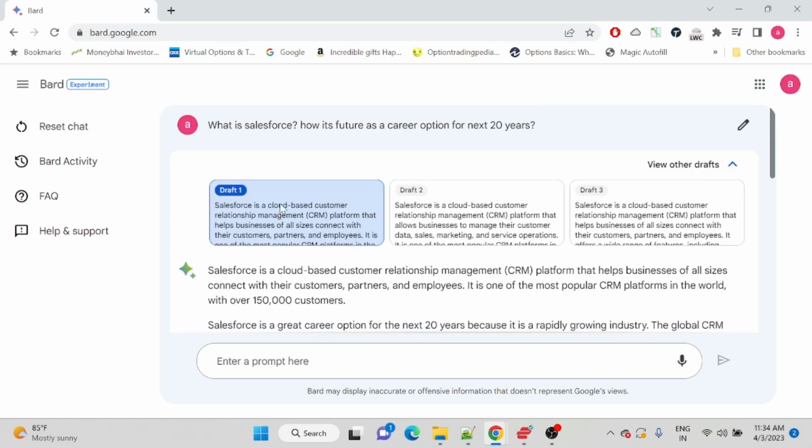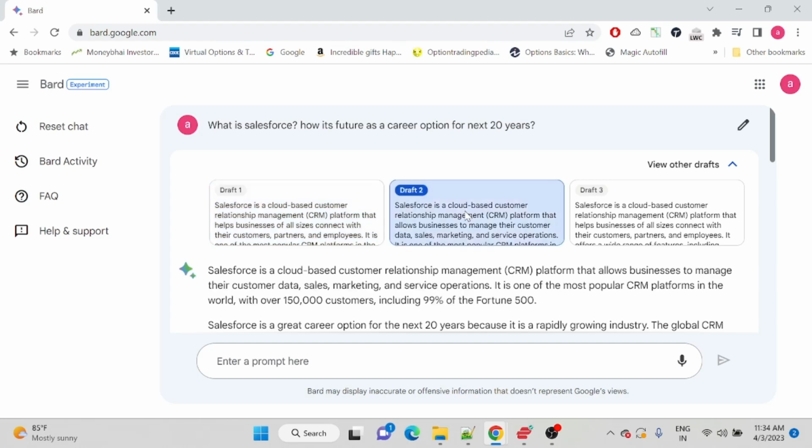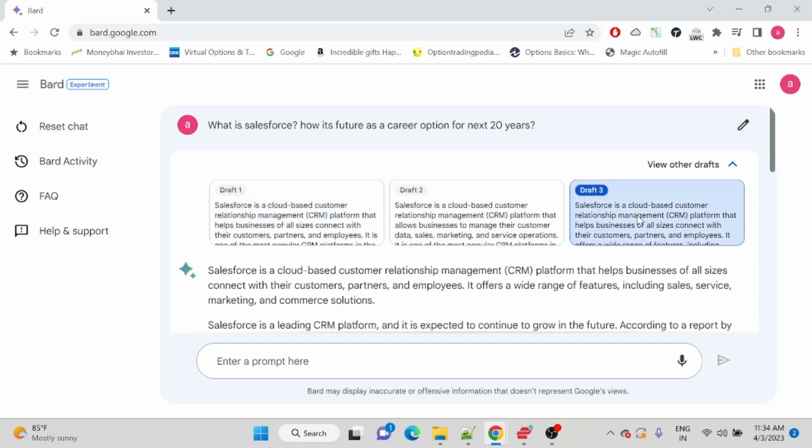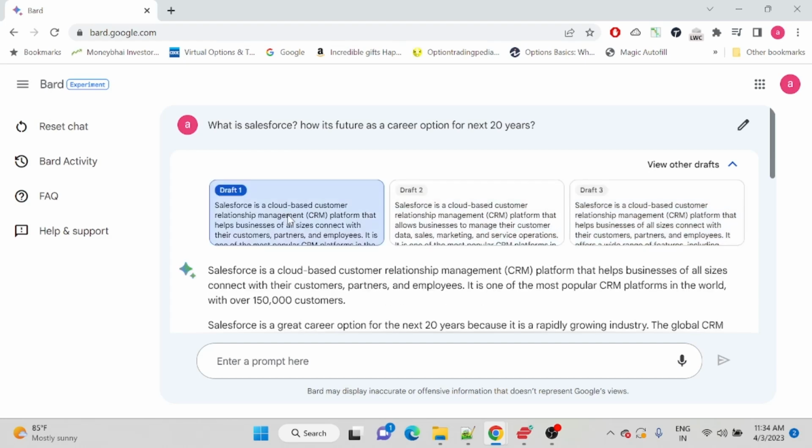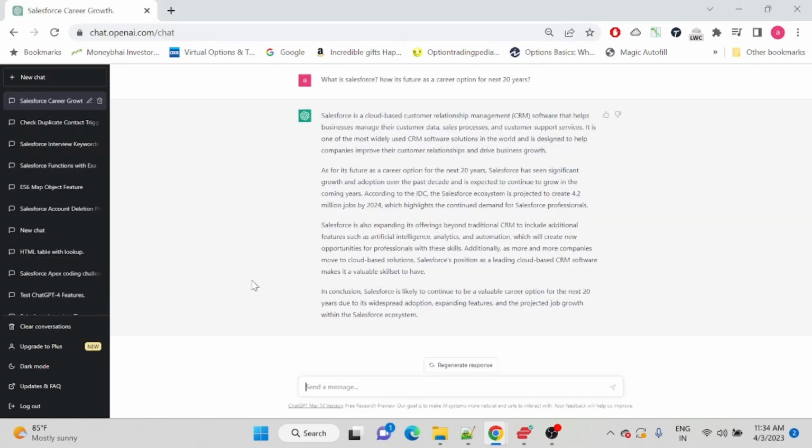This means Google Bard has already provided three versions for the same question. If you're not satisfied with the first one, you can check the second, and if not satisfied with the second, you can check the third. This is one of the major differences I have seen between ChatGPT and Google Bard.